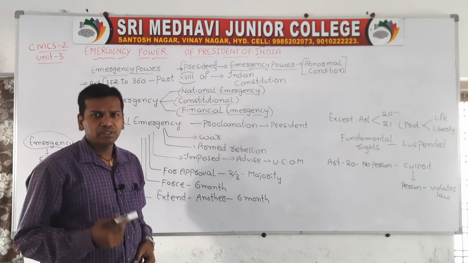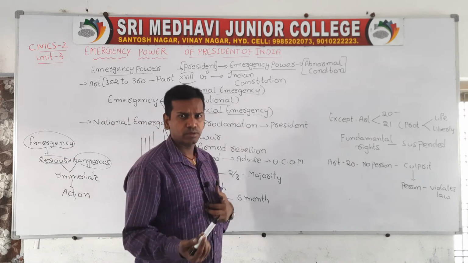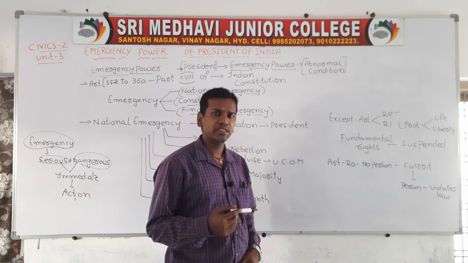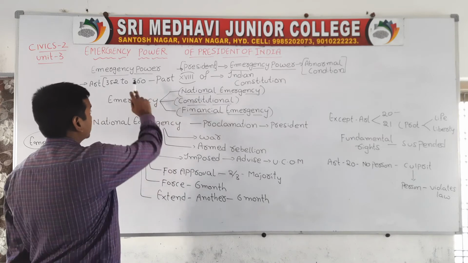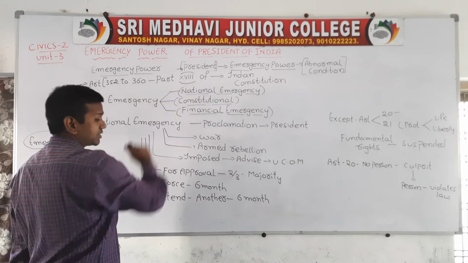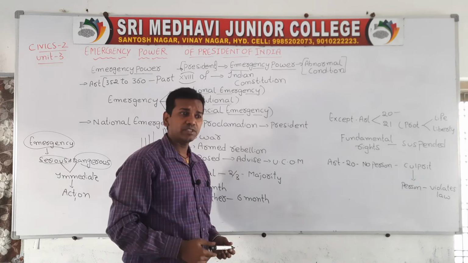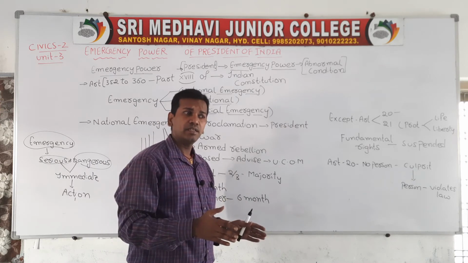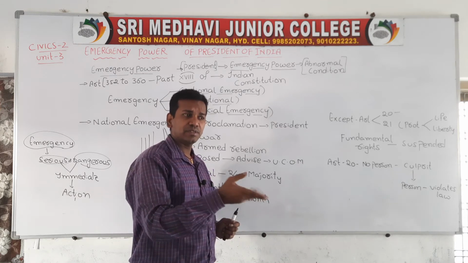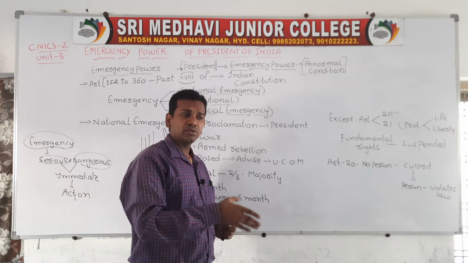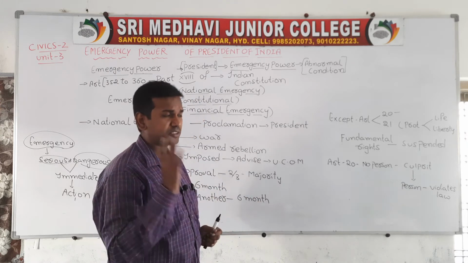When we discussed the powers and functions, we discussed that the President has a right to declare war. Now, national emergency: first we will discuss that the President has emergency power in abnormal conditions. The President has the most power in abnormal situations. The President only will decide how to control the situation. When a national emergency comes, it will be under the control of the President only.